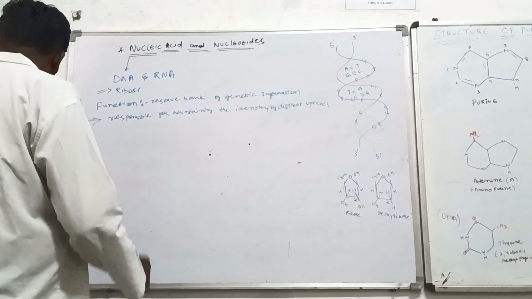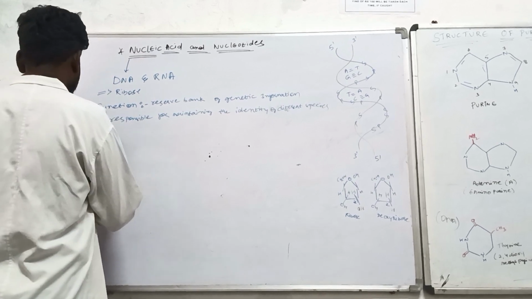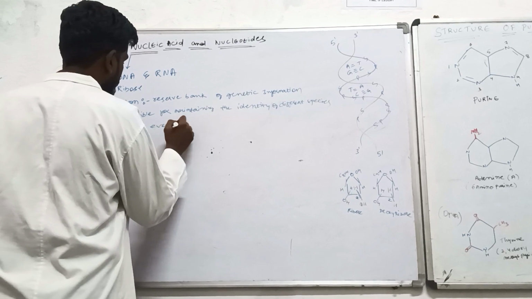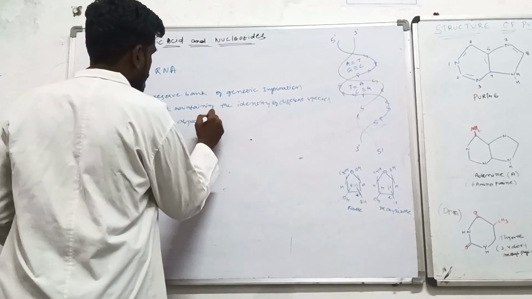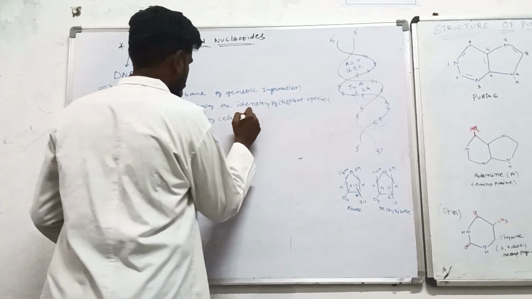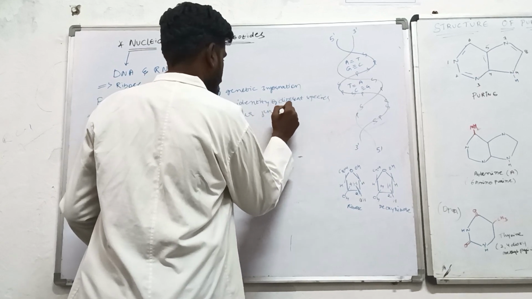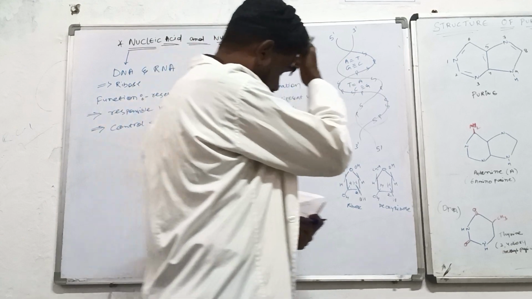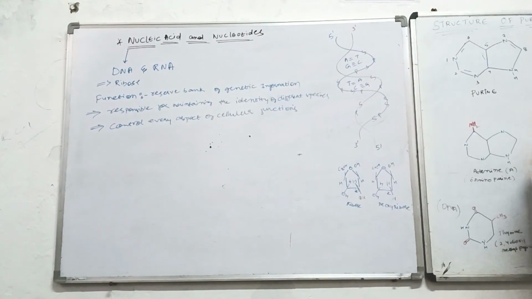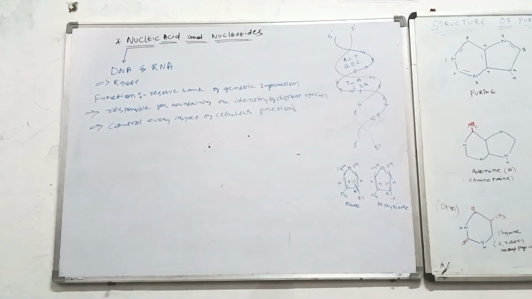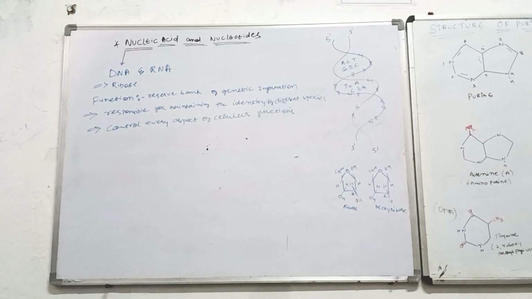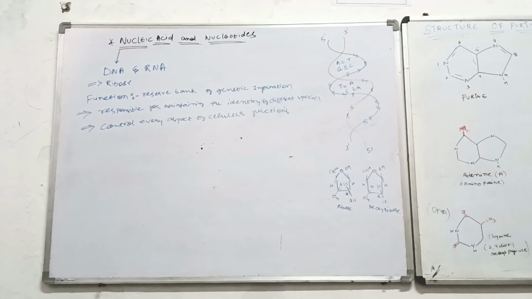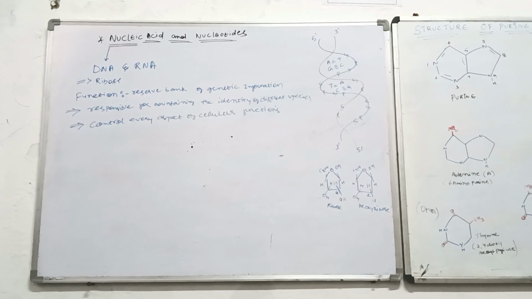The third thing is that it controls every aspect of cellular function. In every cell there is a nucleus, and in every nucleus there are DNA and RNA materials, which are responsible for your cellular metabolism.